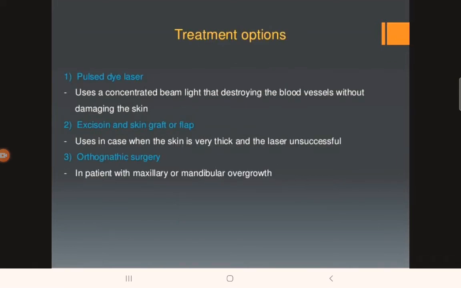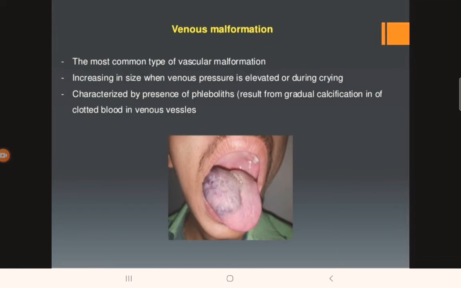Treatment options for capillary hemangioma are pulsed dye laser, excision and skin graft or skin flap, then orthognathic surgery if there is bony distortion. Now coming to venous malformation. Venous malformation is the most common type of vascular malformation. Again, it is a potential MCQ. Which is the most common type of vascular malformation? The most common vascular malformation is venous malformation.